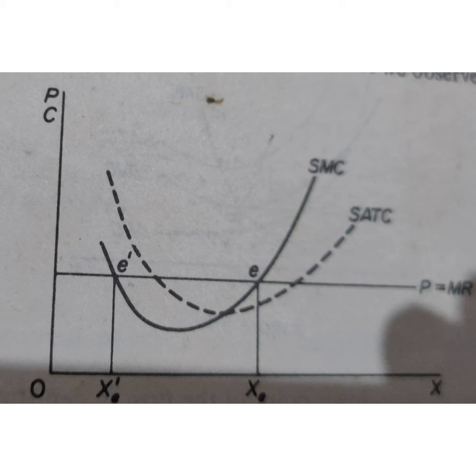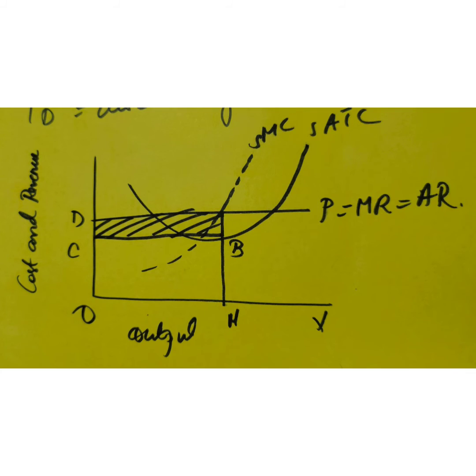So look at the cost and revenue in the y-axis, output in the x-axis. Price is given, MR and AR are the same. So the output of the firm is optimum at the level where MC is equal to MR. Look at that point. It is equal to point A. Therefore, OM is the optimum output of the firm.